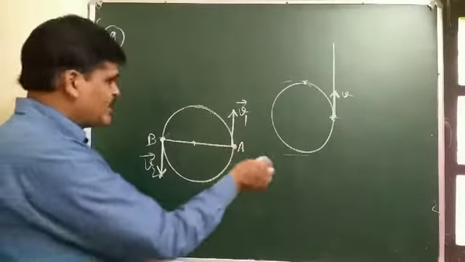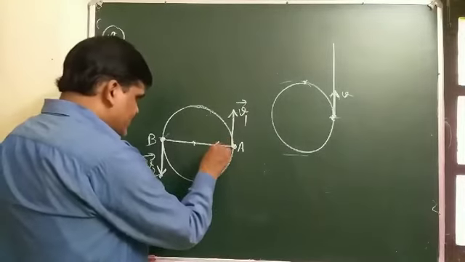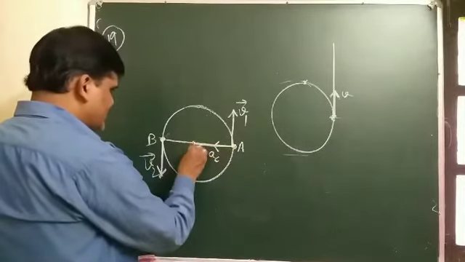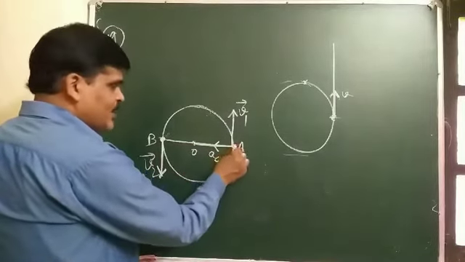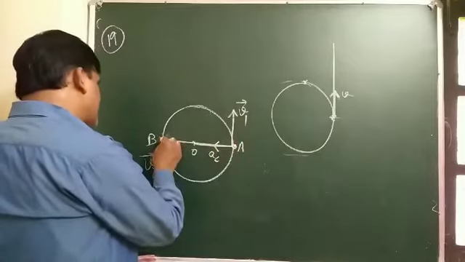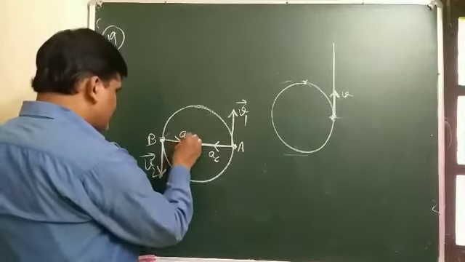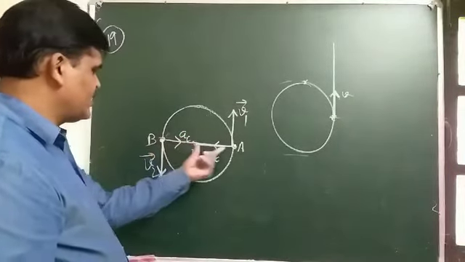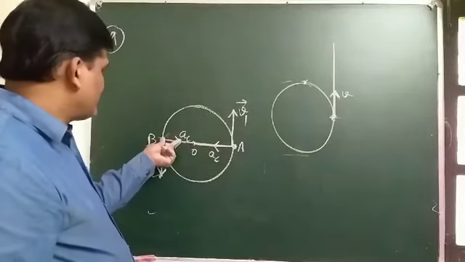But when the particle is doing a uniform circular motion, the centripetal acceleration acts towards the center, and at point A and diametrically opposite at point B, the direction of the centripetal acceleration is towards the center. So the accelerations at these two points act in opposite directions.